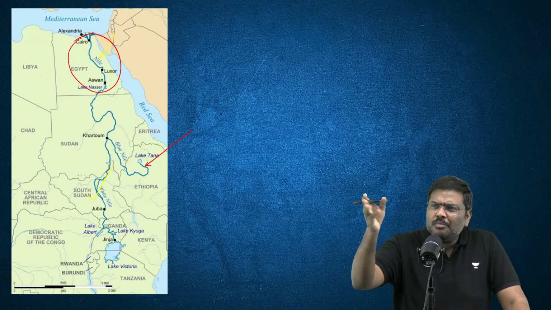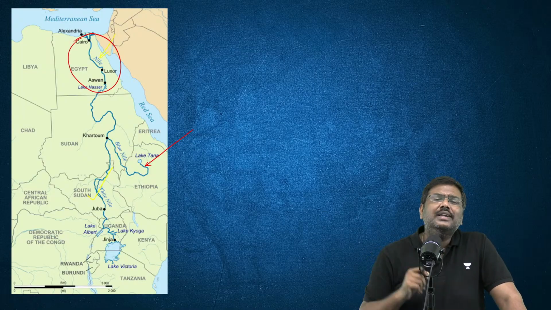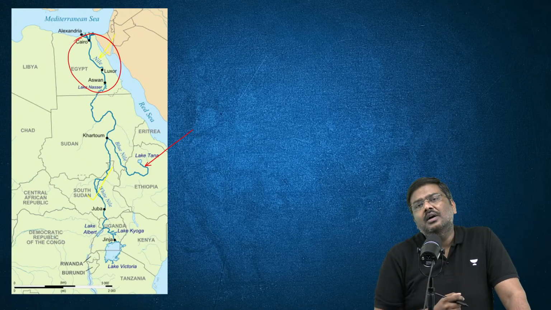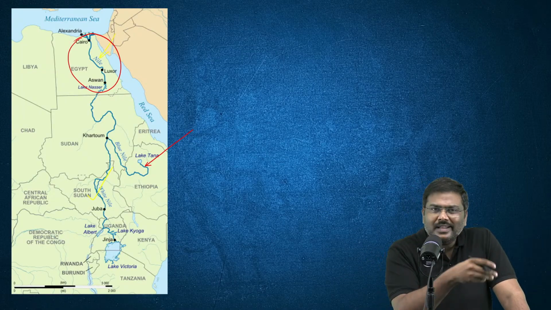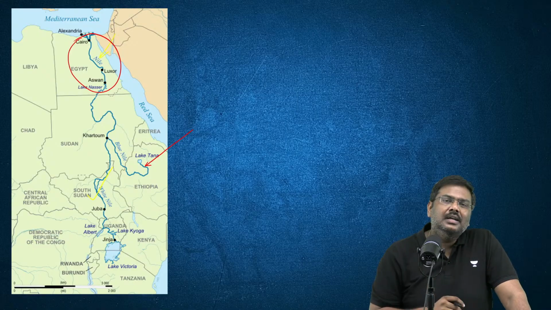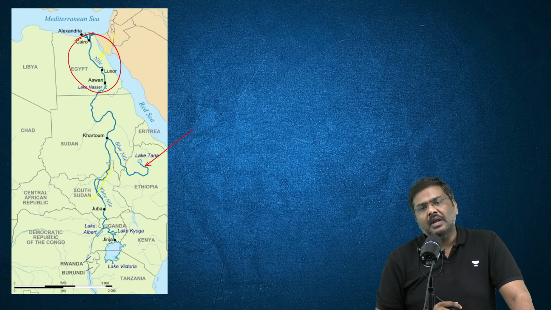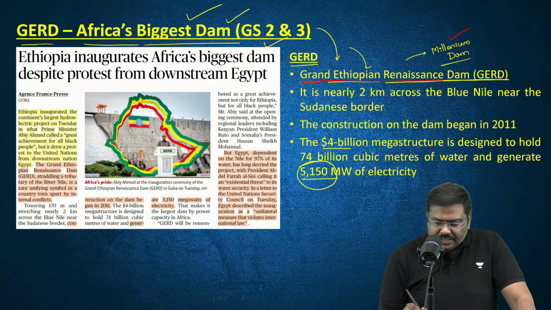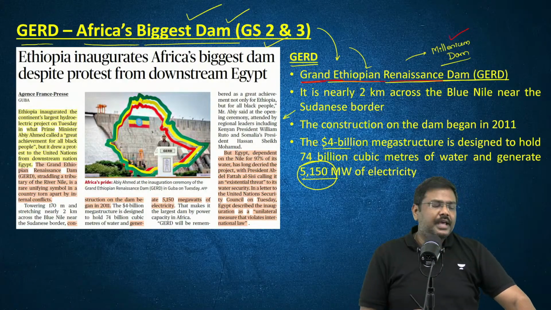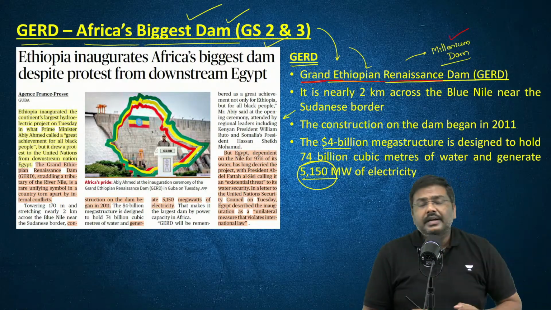You will control how much water will flow down to lower riparian countries. That is the precise reason why the other countries have opposed the development of this project in Ethiopia. Everybody okay? So this is a very important project in the continent of Africa.